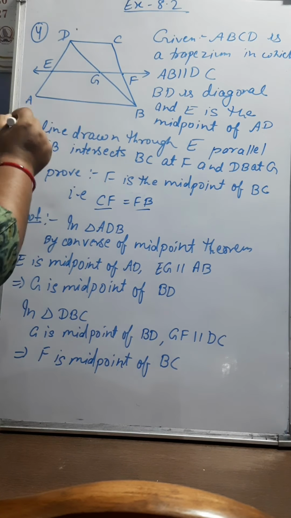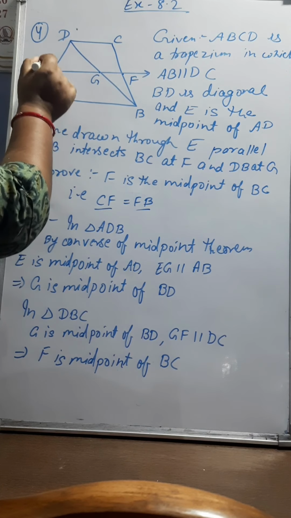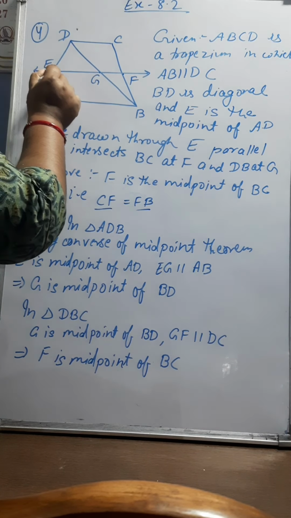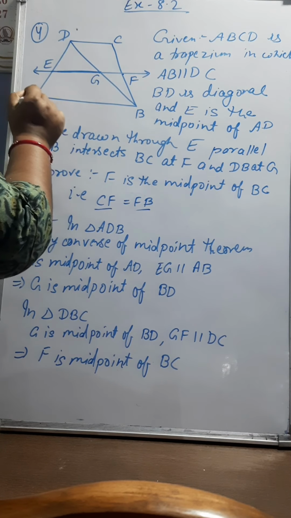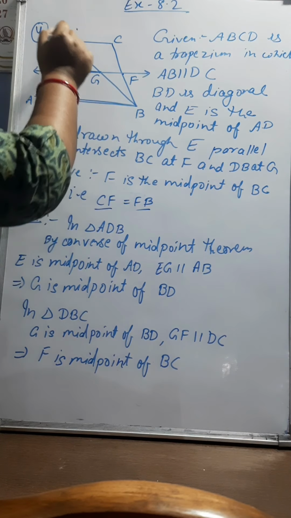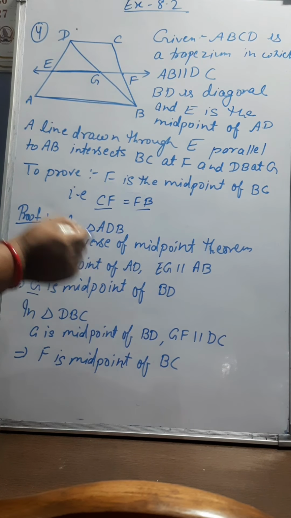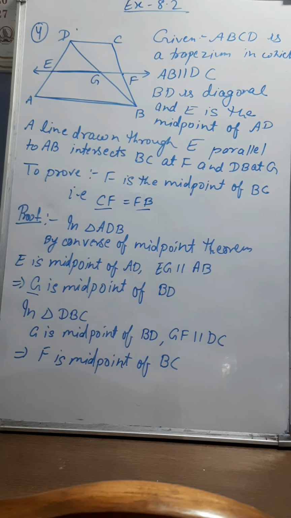First in triangle ABD. Look at this triangle carefully. E is the midpoint of AD and the line drawn through E, which is moving this side, EG, is parallel to AB. Then clearly it will bisect the third side, which is BD, or we can say that G is the midpoint of BD by the converse of the midpoint theorem.